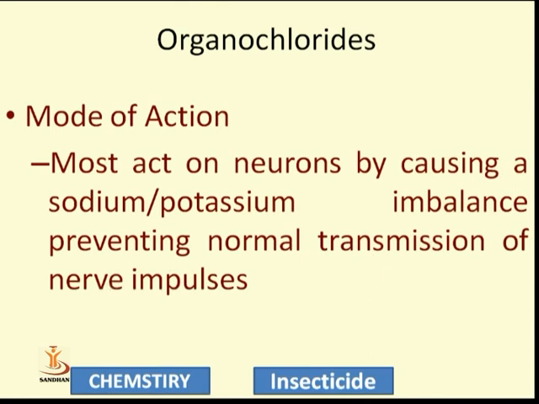So by the sodium and potassium imbalance, the net connectivity is disturbed in our body or in the body of an insect. If it is in disruption, then what is the next action done by the insect? It is totally destroyed. So DDT works as a virus of the net connectivity of insects. Most act on the neurons by causing a sodium potassium imbalance, preventing the normal transmission of the nerve impulse.